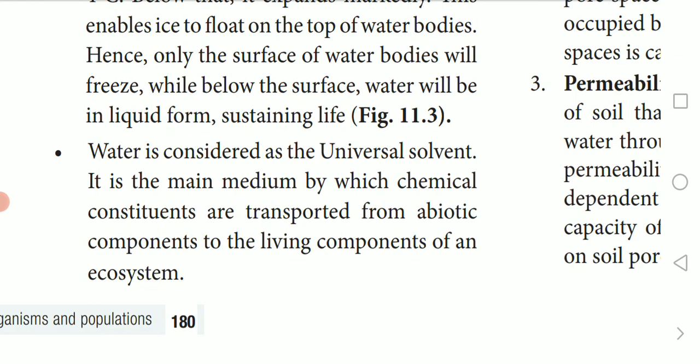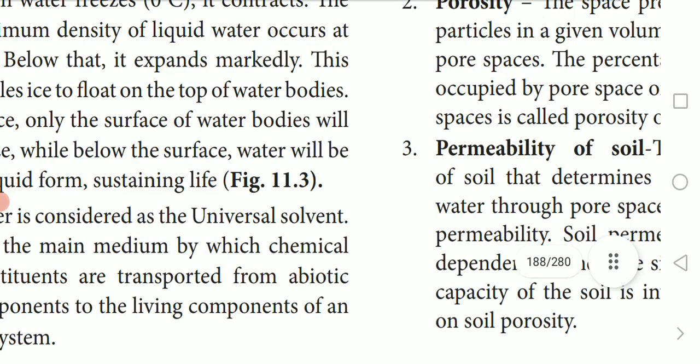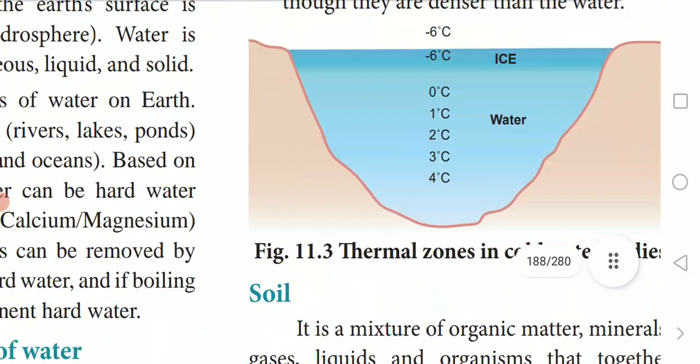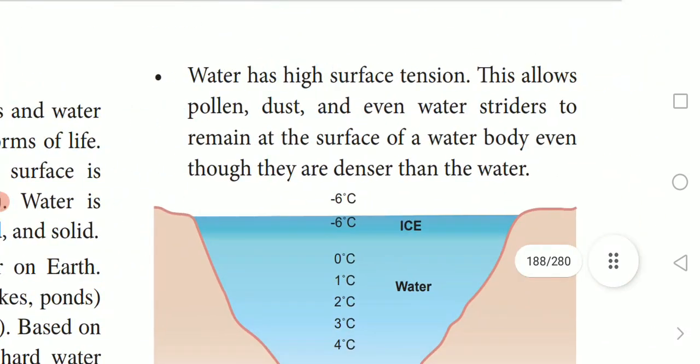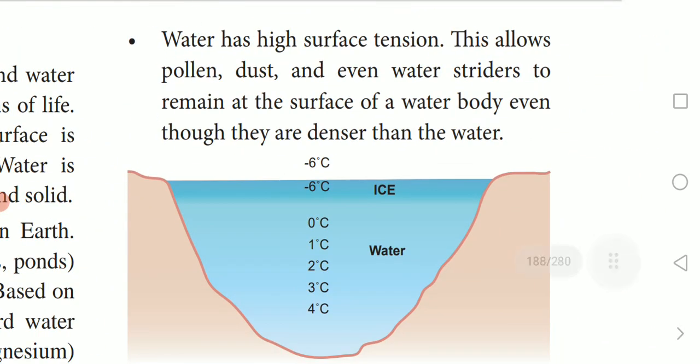Water is the universal solvent. It is the main medium by which chemical constituents are transported from abiotic components to living components of an ecosystem. Water has high surface tension.